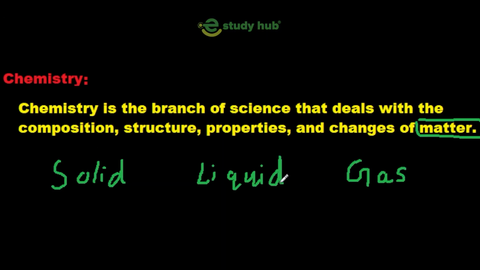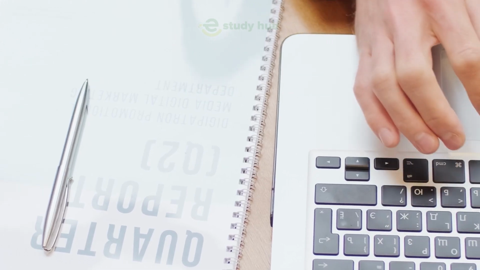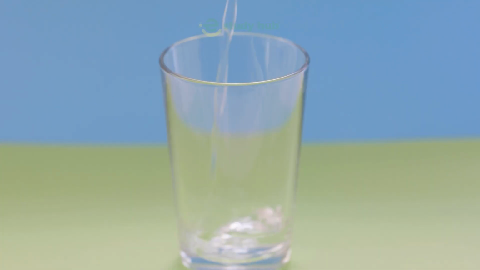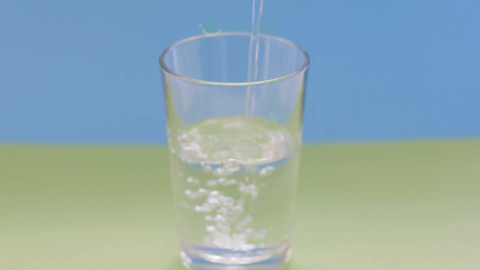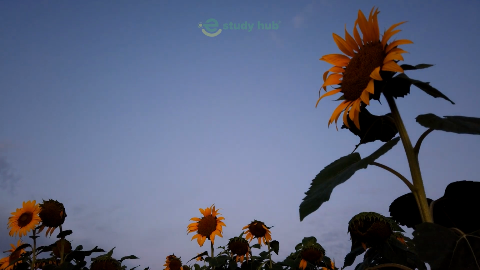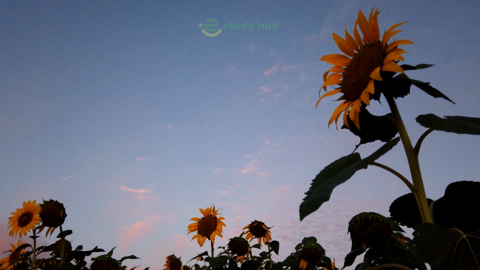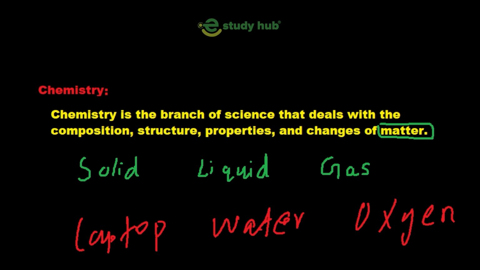Let me write the examples here. We can write the examples of three states of matter. For solid, if you are using a laptop, it is in solid form. In liquid, a glass of water is in liquid form. In gaseous form, we are inhaling oxygen daily in our daily life. It means that oxygen is in gaseous form because we are inhaling oxygen in air. So air is a mixture of gases. In this way we can say that matter exists in these three forms.